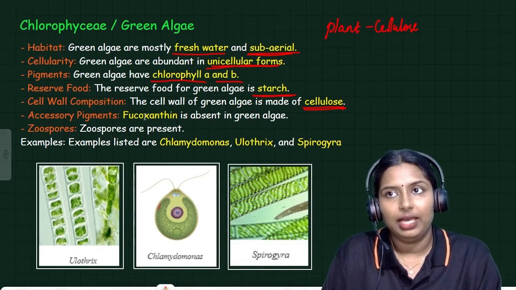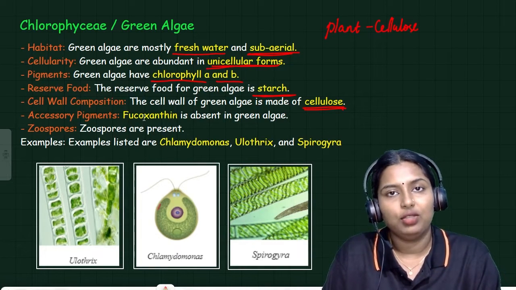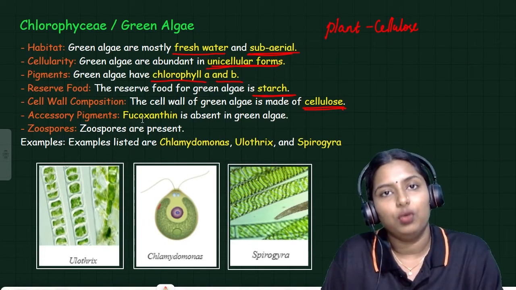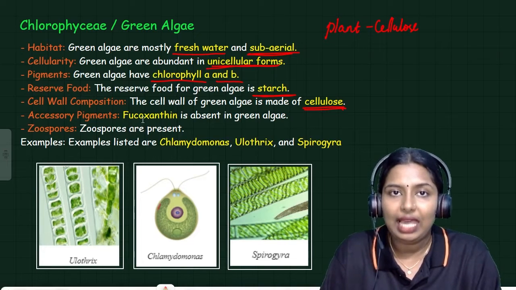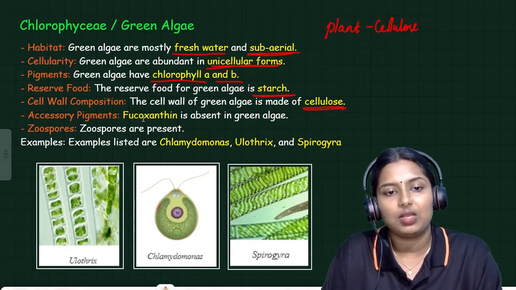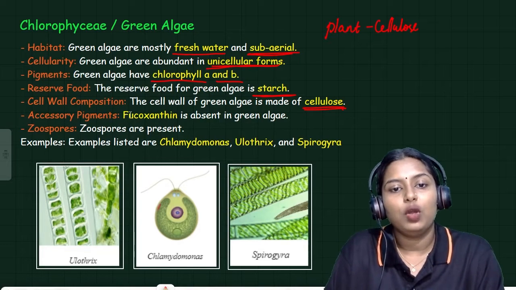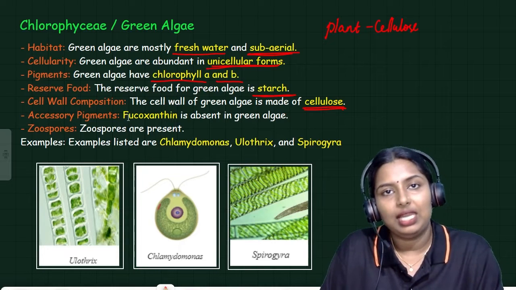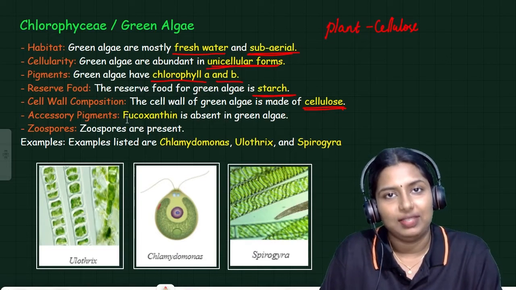Some pigments like carotenoid and xanthophyll never directly take part in photosynthesis, but they help the chlorophyll A pigment. That kind of pigment is called an accessory pigment. Fucoxanthin is one of the accessory pigments, but it is not present in green algae or Chlorophyceae.